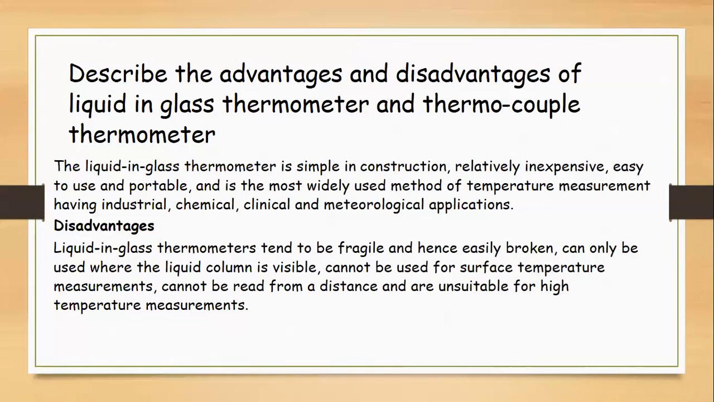Now, what is the disadvantage of liquid in glass thermometer? It is very fragile and can be easily broken, and the liquid column inside the capillary tube, whose expansion is used to measure the temperature, should be visible, and we cannot read that from a distance. Its working range is smaller, and we cannot use it for high temperature measurement, and it cannot be used for the surface temperature.